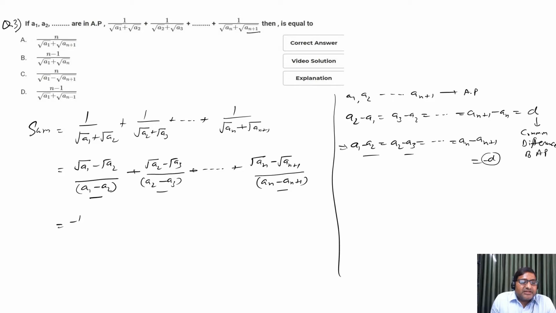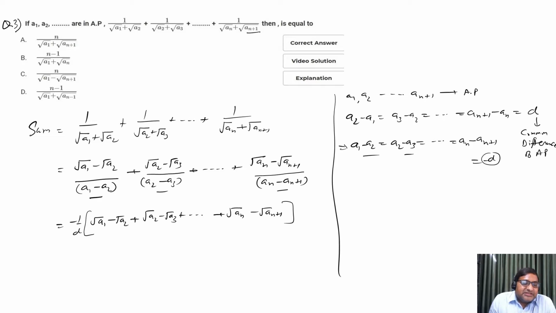So minus 1 by D will be the common term. The first term now becomes under root a1 minus under root a2, plus the second term under root a2 minus under root a3, plus dot dot. The last term will be under root an minus under root a(n+1).